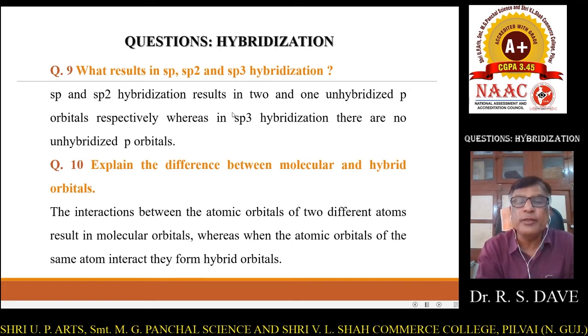But in the case of sp3 hybridization, a single s will be combined with 3 p orbitals. So all the 3 p orbitals, px, py and pz, take part in hybridization. So there will not be a single unhybridized atomic orbital.